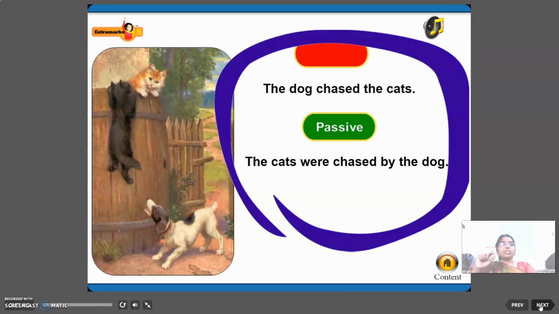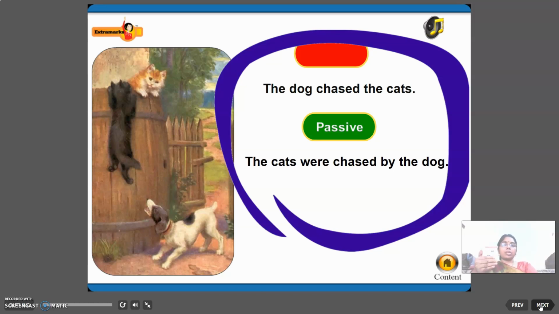Now, first, see the figure. The dog chased the cats. Who is doing the action? The dog. So it is active voice. Now, the dog chased the cat. The subject is doing the action.